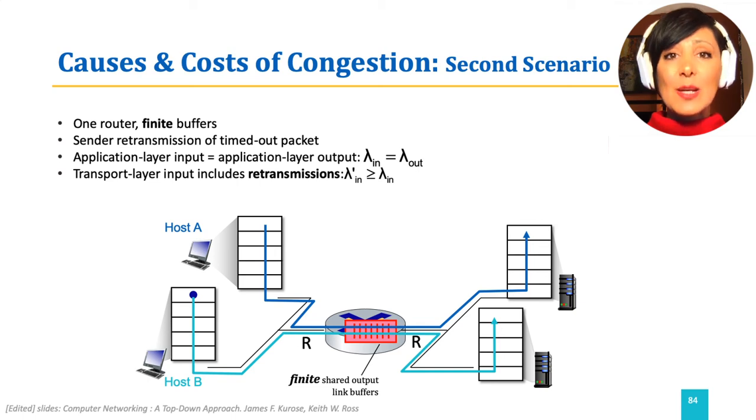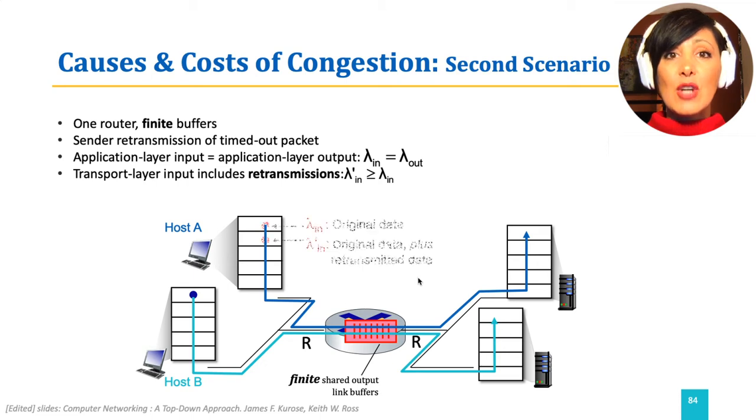Now, let's add some restrictions to bring our example closer to real-world conditions. Consider the same sender and receiver nodes, the same network, but this time, assume the router with the shared output link has a finite buffer. This will change everything, as now, when the link reaches its capacity, more and more packets will be queued. And after the link buffer reaches its capacity, we will start to experience packet drop.